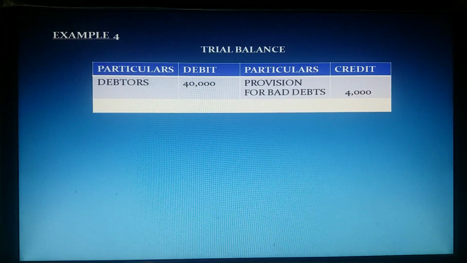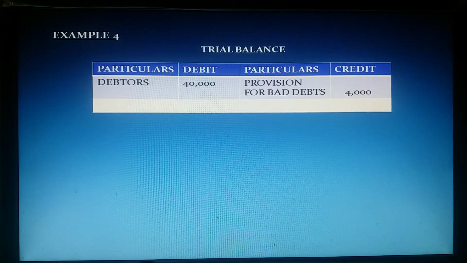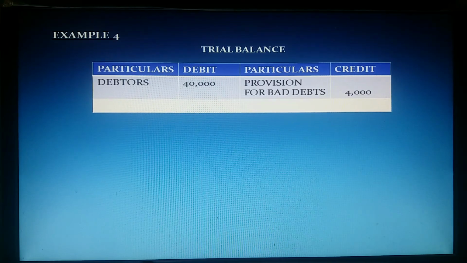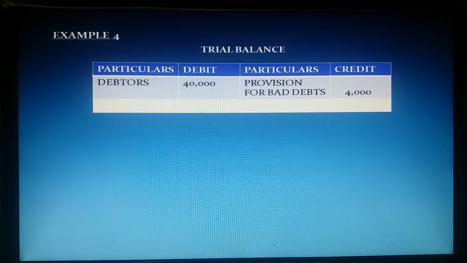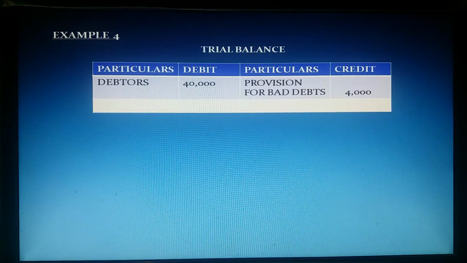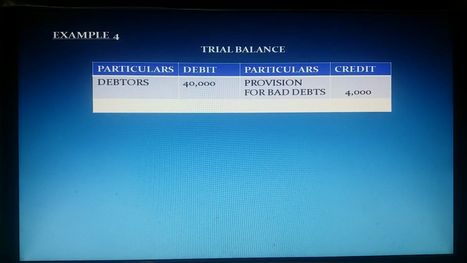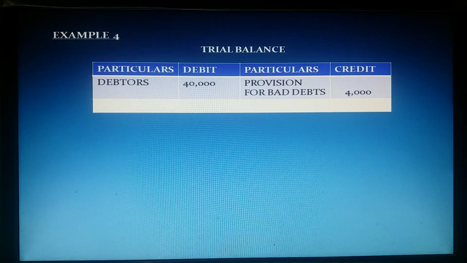Then, see this example. Here, provision for bad debt is given only in the trial balance. What is the meaning of that? Last year, we felt that 4,000 may not come from the debtors. So from last year's profit, we reduced 4,000 rupees. We kept 4,000 rupees aside to meet this bad debt loss. So the current year opening PBD is 4,000 rupees. And in adjustments, the provision for bad debt amount is not given. Means what?